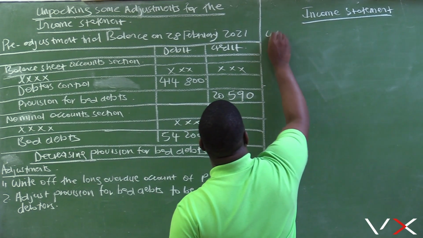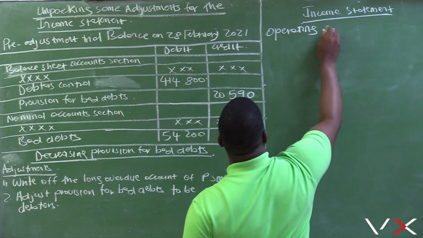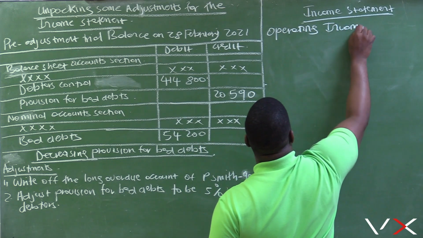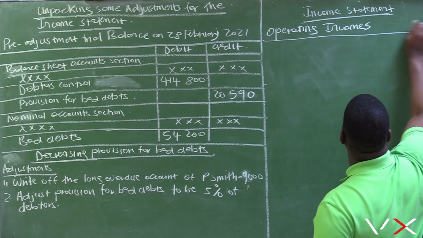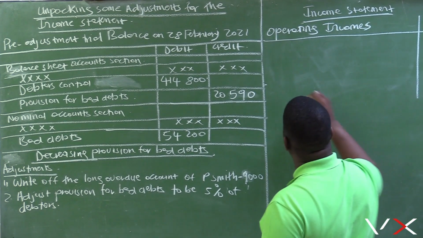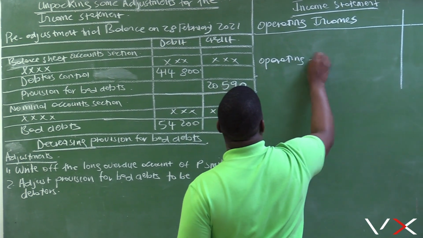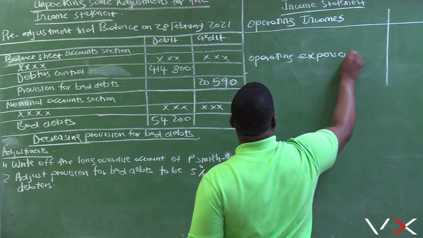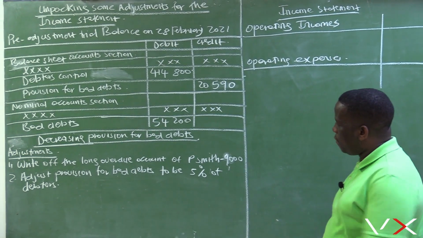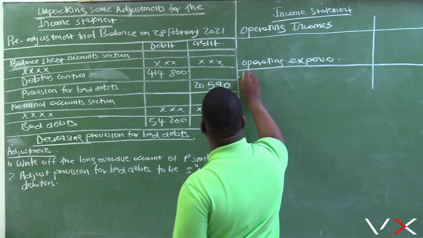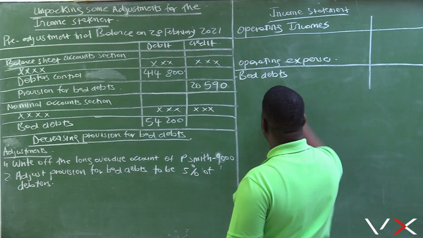I'm not going to write the complete income statement, but you have a section which deals with the operating incomes, and you also have a section which deals with operating expenses. If you are writing off bad debts, that will be recorded under operating expenses, bad debts.